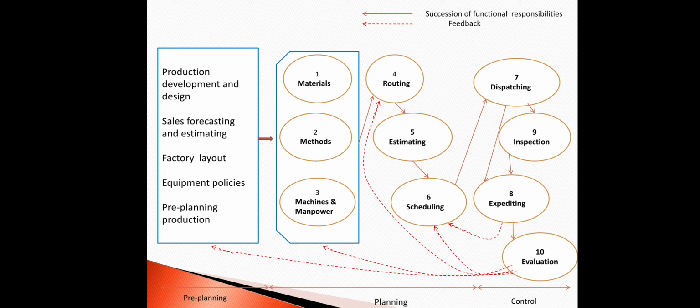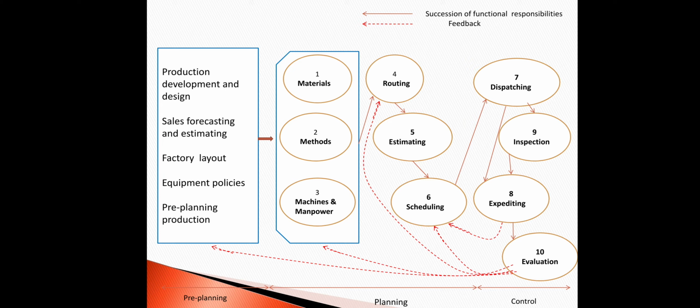Then evaluation. So evaluation is the last function of production. Evaluation is concerned with evaluating the performance of the organization. So evaluation may be related to evaluation of the production process.